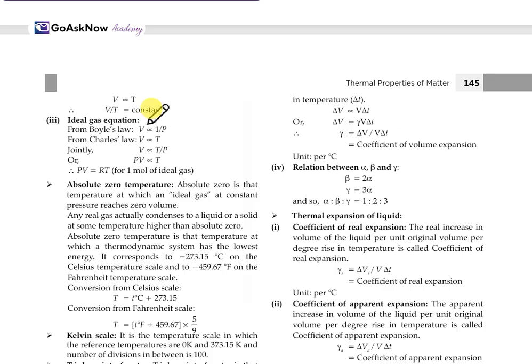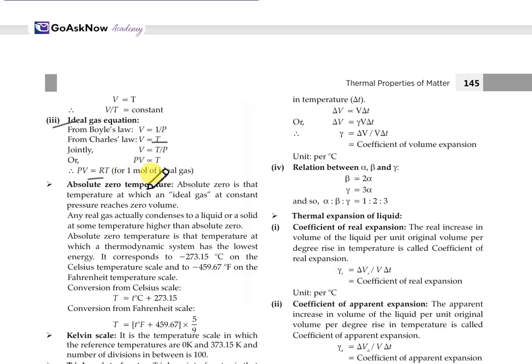Now, after Charles' law, the ideal gas equation. From Boyle's law, V is proportional to 1/P, and from Charles' law, V is proportional to T. Jointly, V is proportional to T/P, or PV is proportional to T. We remove the proportionality sign with a constant R. Then for 1 mole of gas, PV = RT. So this is the ideal gas equation.